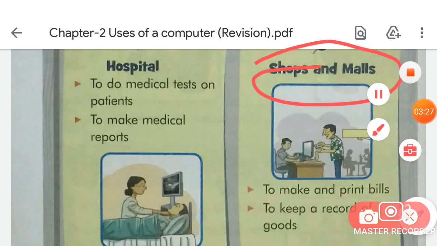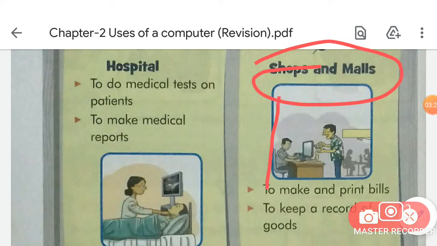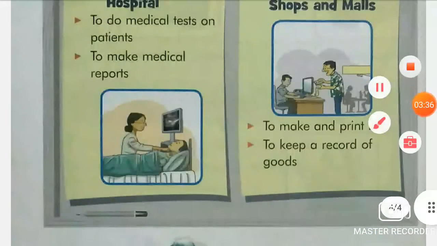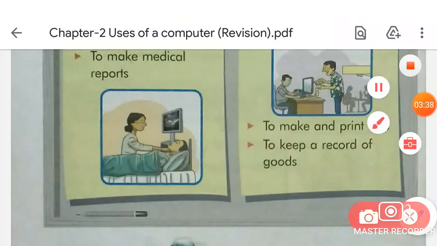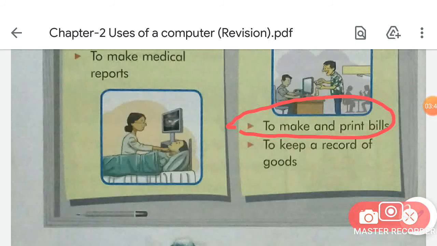Now move on to the next place where computers are being used at this time. The next place is shops and malls, okay. As you can see in this picture, students, this is a picture of a shop. So in the shops and malls, computers are being used to make and print bills, okay, and to keep a record of goods.